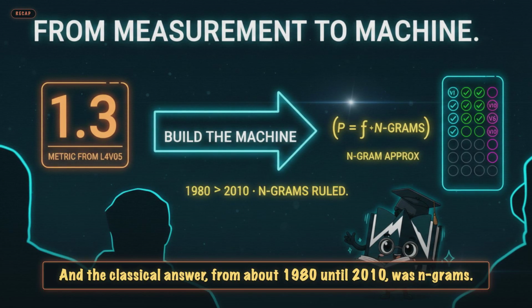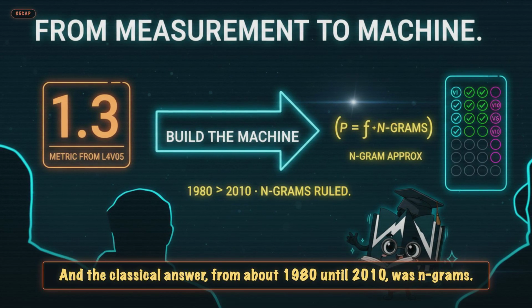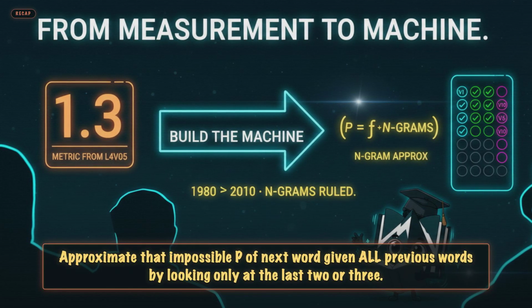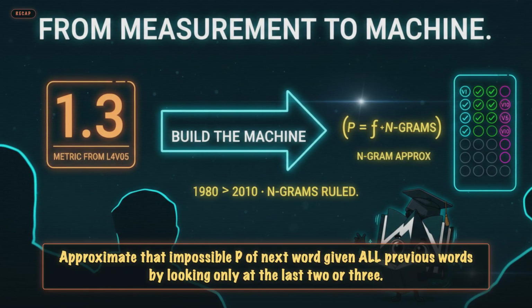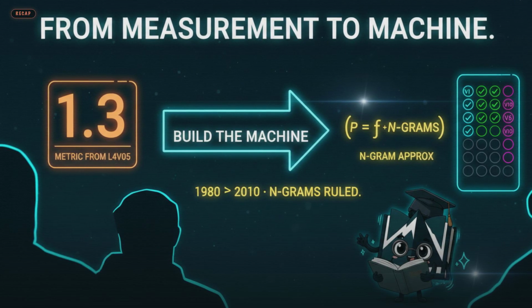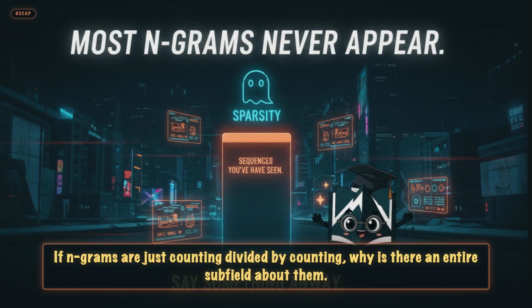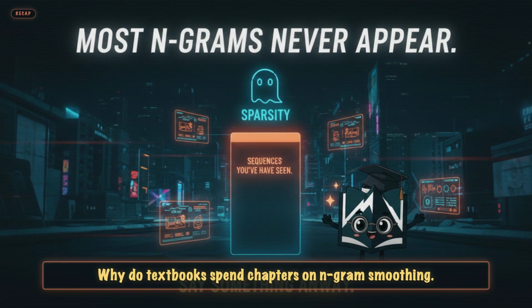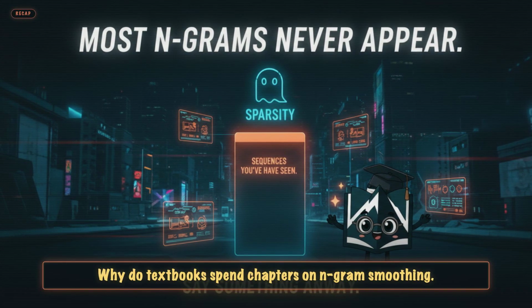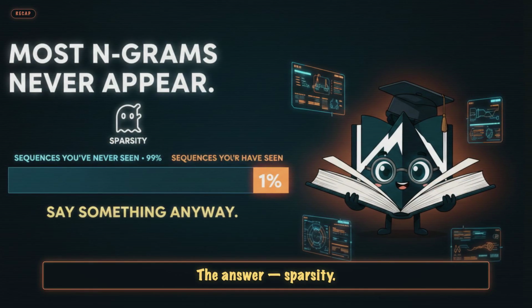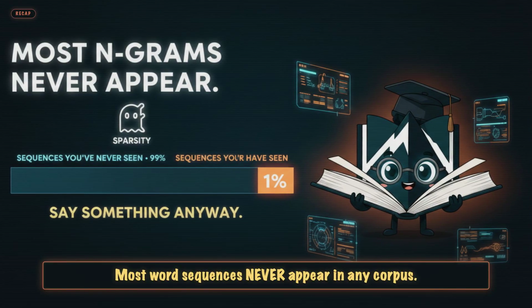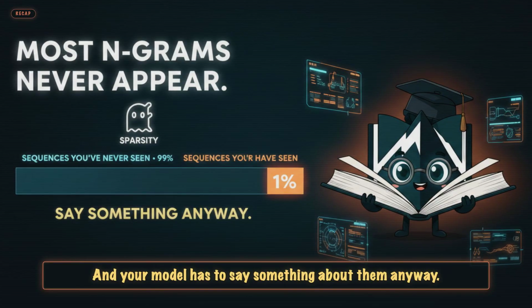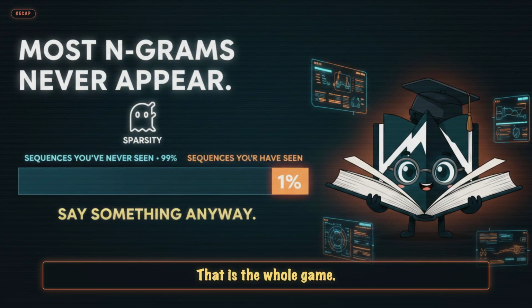And the classical answer, from about 1980 until 2010, was N-grams. Approximate that impossible P of next word given all previous words by looking only at the last 2 or 3. The puzzle: if N-grams are just counting divided by counting, why is there an entire subfield about them? Why do textbooks spend chapters on N-gram smoothing? The answer, sparsity. Most word sequences never appear in any corpus, ever. And your model has to say something about them anyway. That is the whole game.